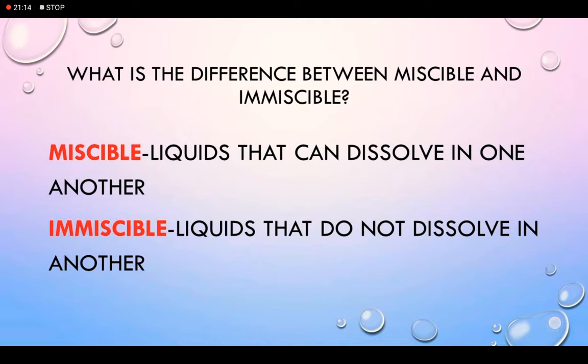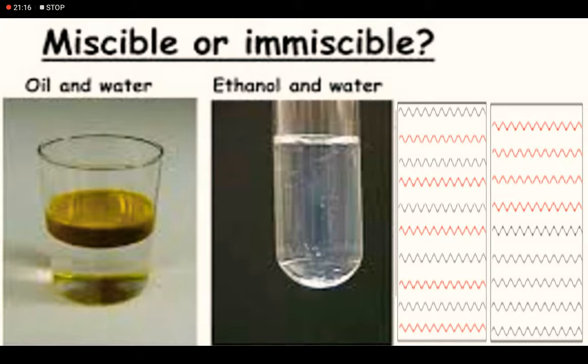Children, look at the given picture and try to identify the miscible and immiscible liquids. Yes? So, since the oil is insoluble in water, it forms a separate layer. It is an immiscible liquid, while ethanol is soluble in water, hence forming a single layer, and they are called miscible liquids.